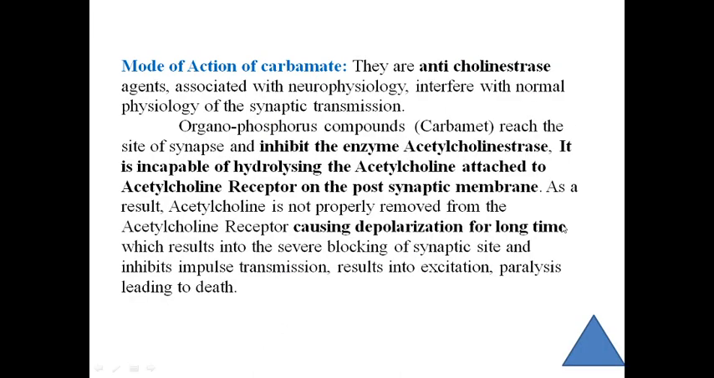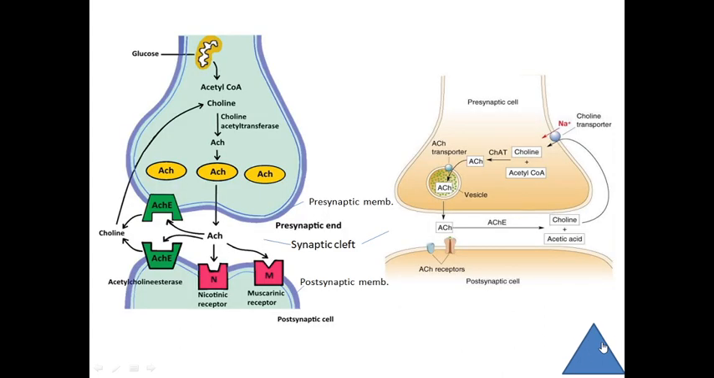Mode of action. The mode of action of this carbamate is very important. They are anticholinesterase agents, associated with neurophysiology, interfering with the normal physiology of the synaptic transmission. Organophosphorus compounds, carbamate, reach the site of synapse and inhibit the enzyme acetylcholinesterase. Now this entire mechanism we discuss here in these two figures.